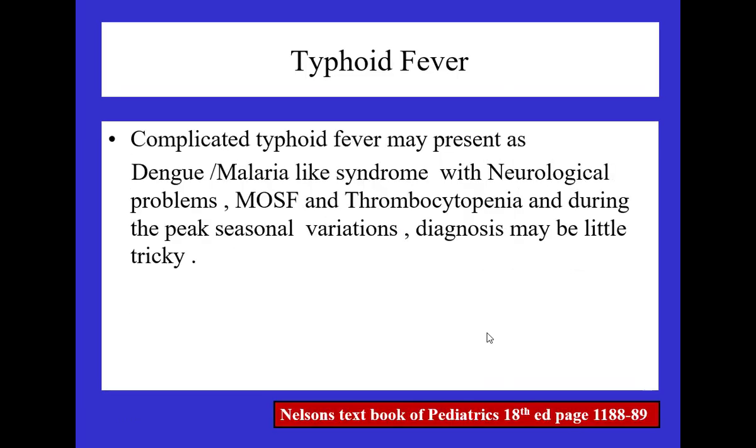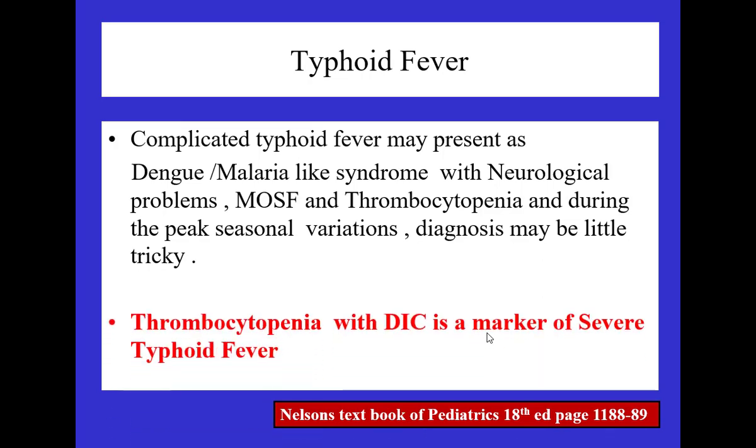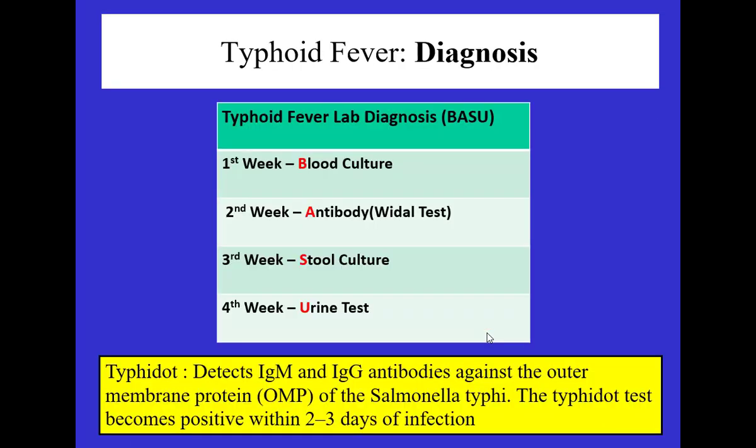Complicated typhoid fever may present as dengue, can mimic dengue, malaria, can present as neurological involvement, can present as mono-organ and multiple organ involvement. That's why I said all these conditions which are kept in this presentation mimic each other and can overlap their symptoms. So hence be very, very careful on that.